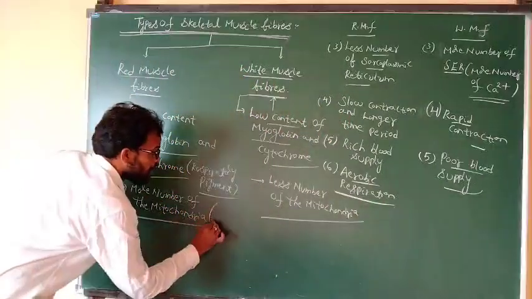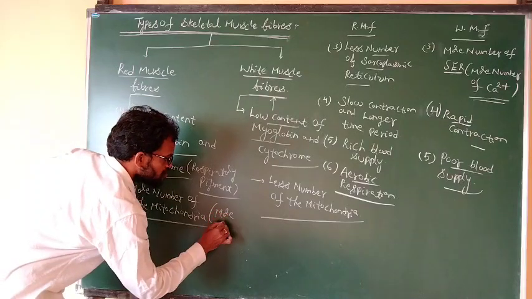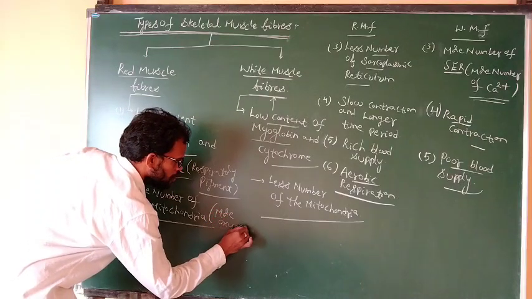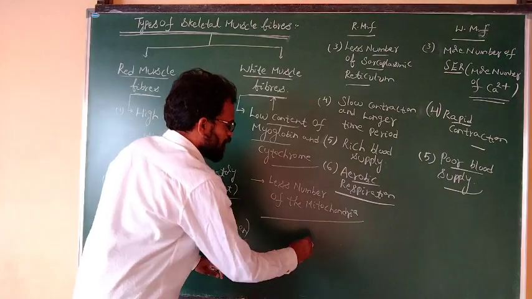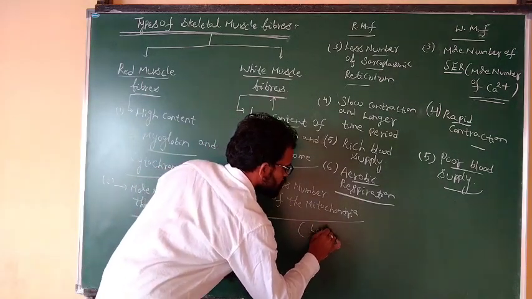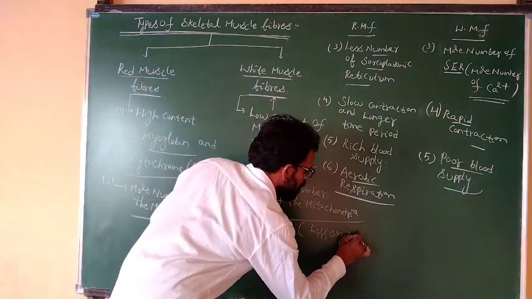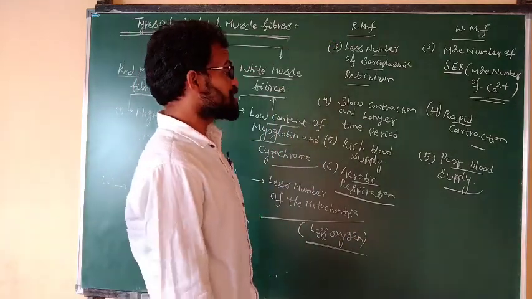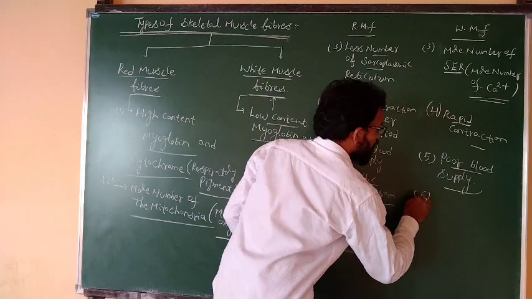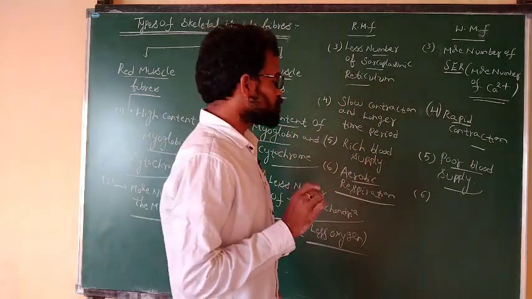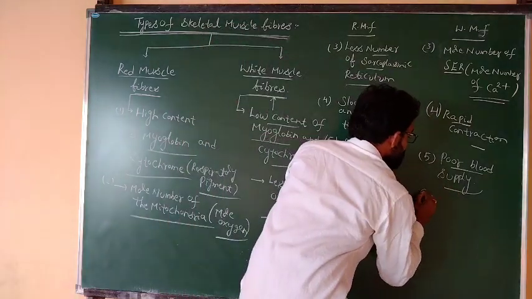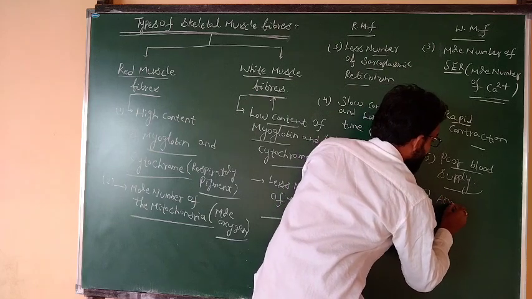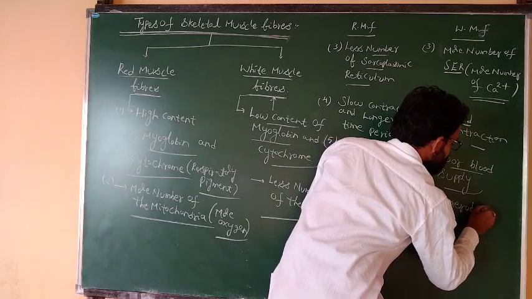More mitochondria, more oxygen. Less mitochondria, less oxygen. That's why red muscle fibers participate in aerobic respiration, and white muscle fibers participate in anaerobic respiration.